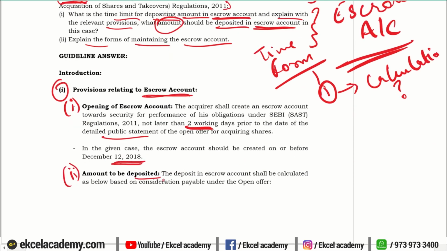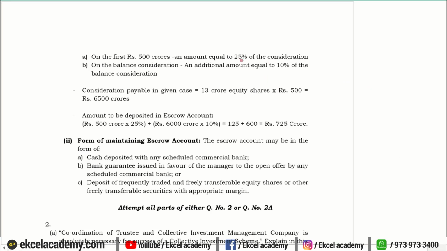And what is the amount that has to be deposited? It is calculated on the basis given. We know that 25% of the consideration, first 500 crore, 25% of the consideration should be deposited. Over and above 500 crore of consideration, whatever balance is remaining on that, 10% should be added. So in the given case, we know that he is raising 13 crore equity shares, and the offer price is set at 500.